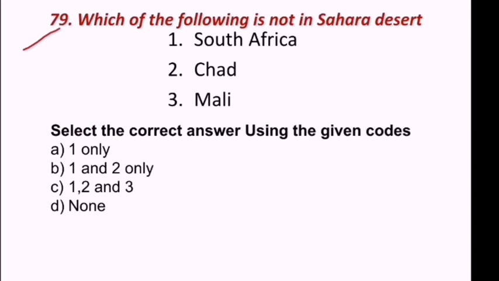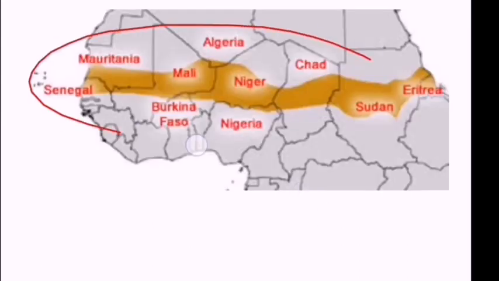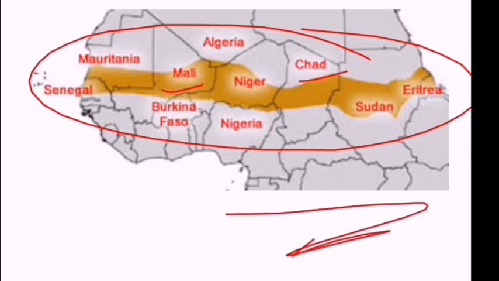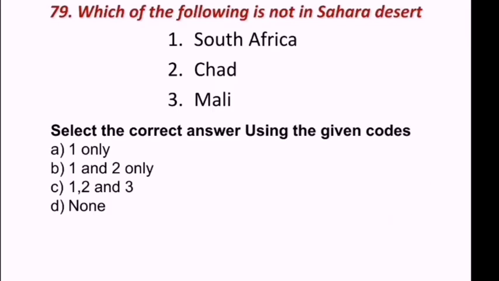Important question. Which of the following is not in Sahara Desert? South Africa, Chad, Mali. Look at the map here. This is Sahara Desert. Here Mali is there, Chad is there, but South Africa is not there. Hence we can say this one only. South Africa is not in Sahara Desert.